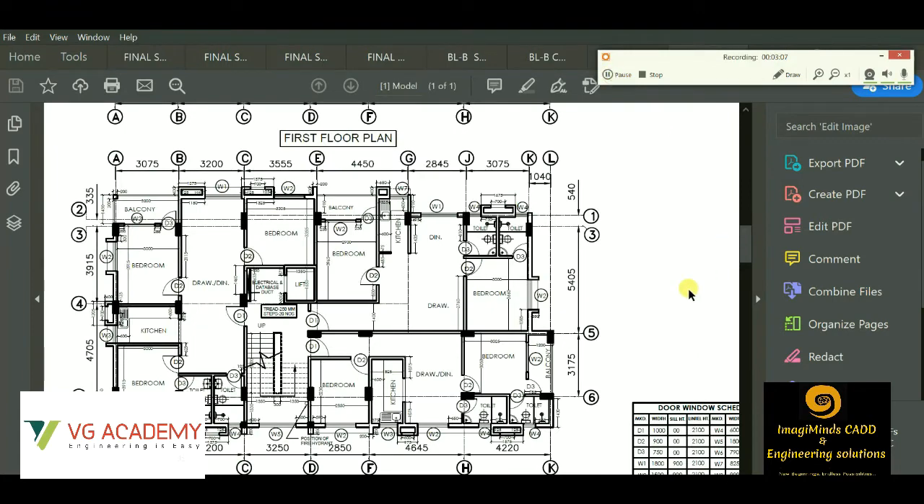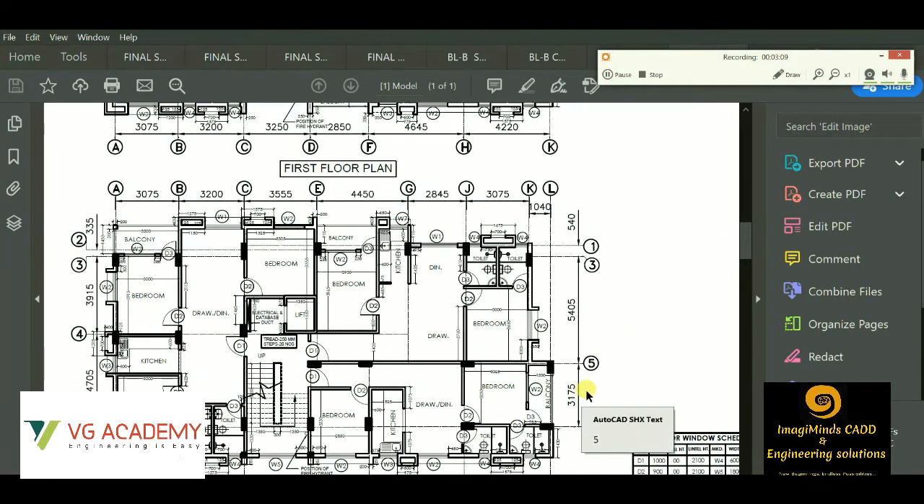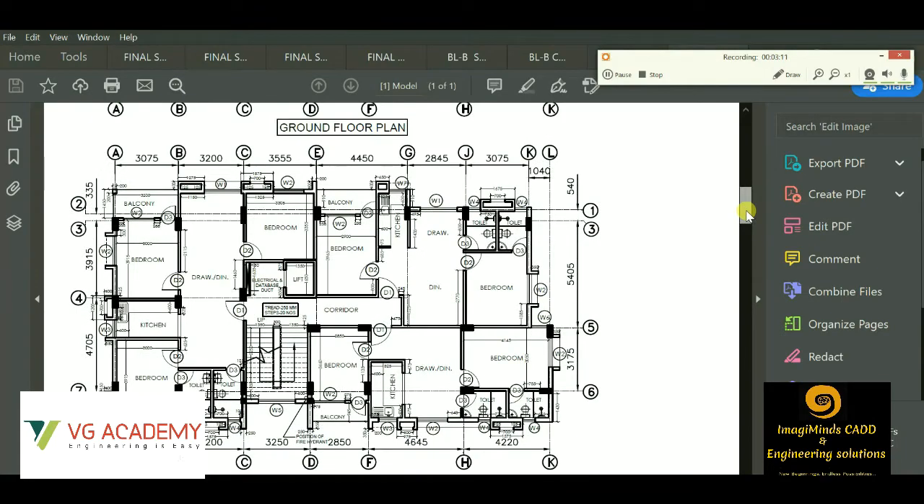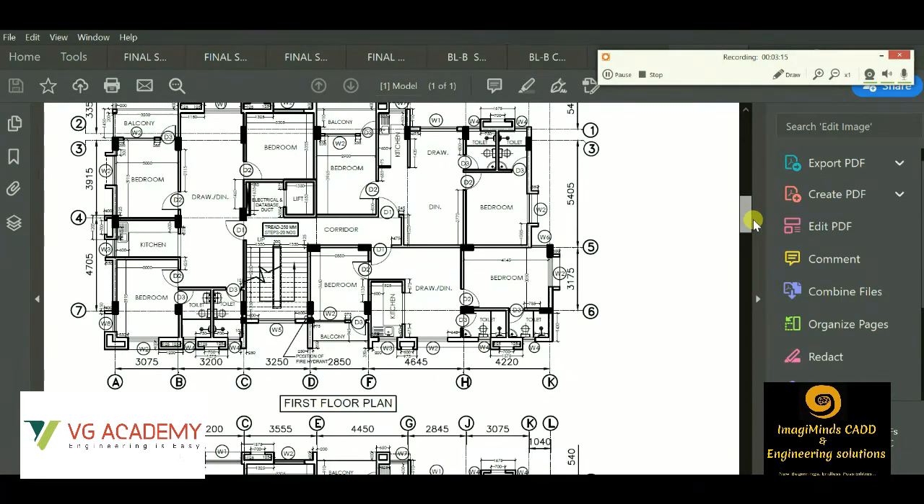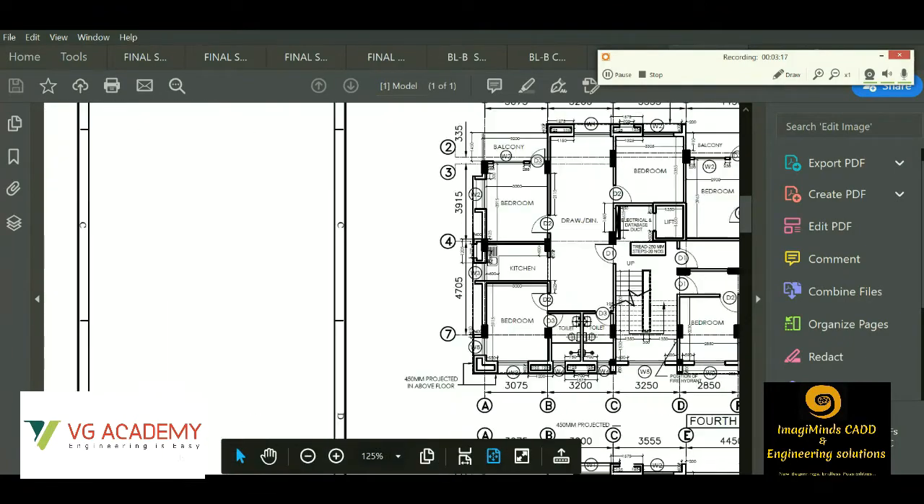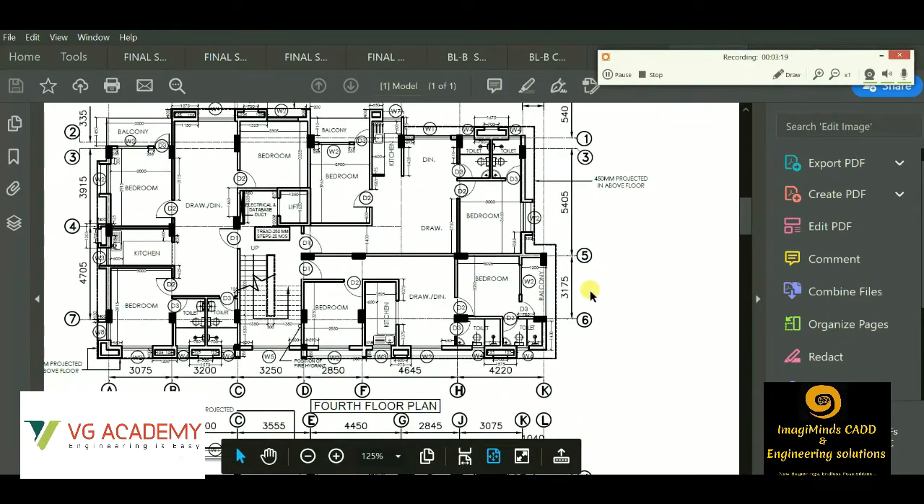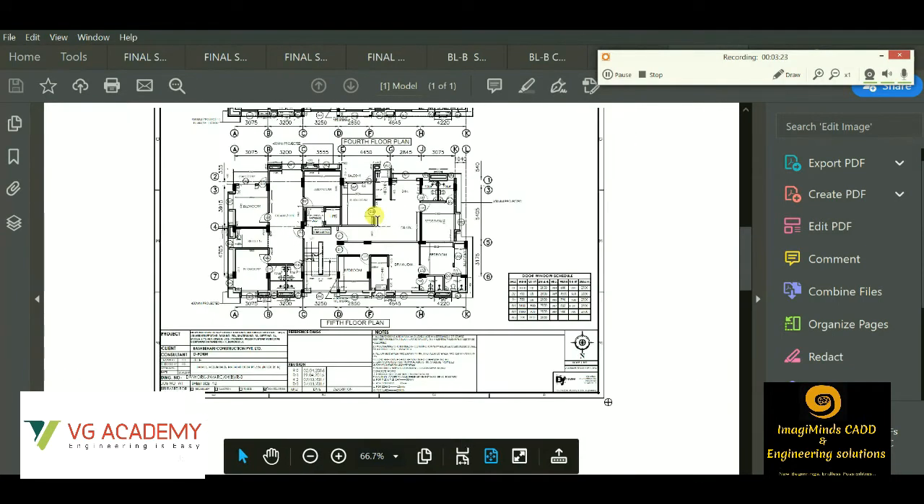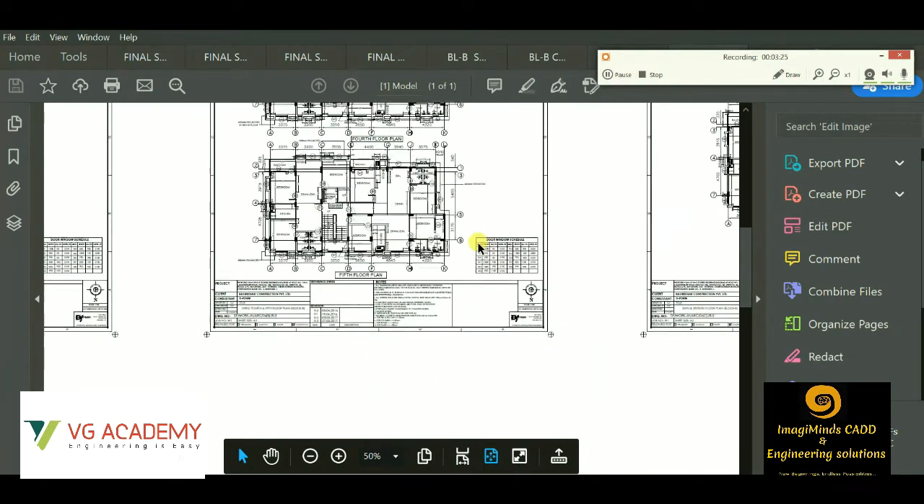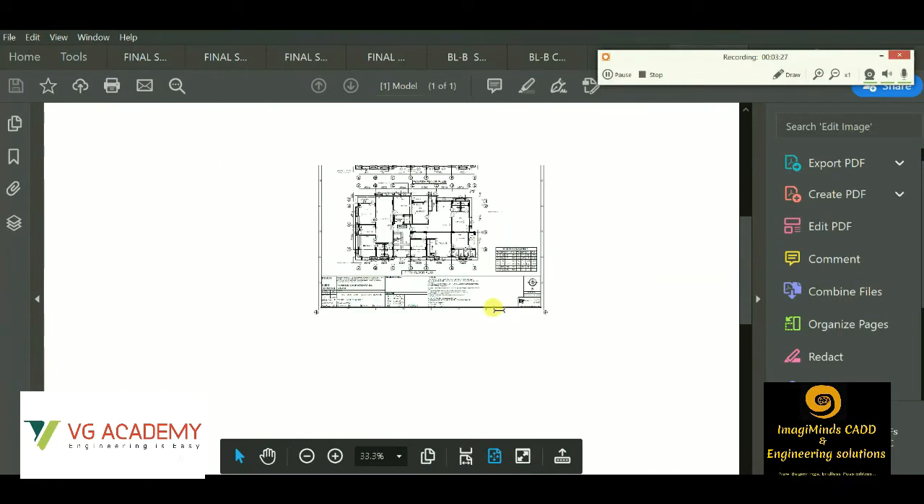I'll show you a few examples of the live projects that are done in AutoCAD. This is the planning for a G+7 residential apartment. So these are the floor plans. These are the floor plans you can see for the different floors. Then we have the elevation of the similar types as well.